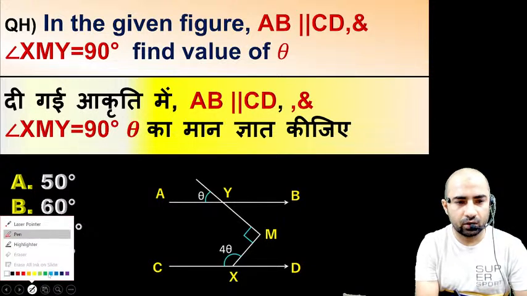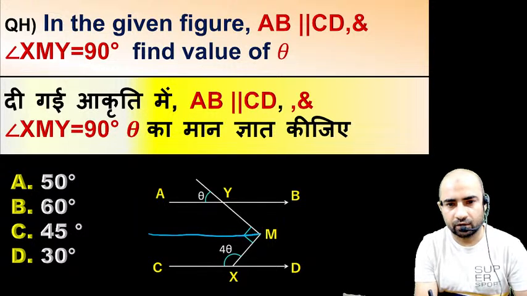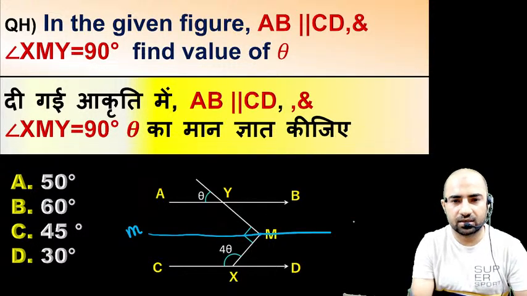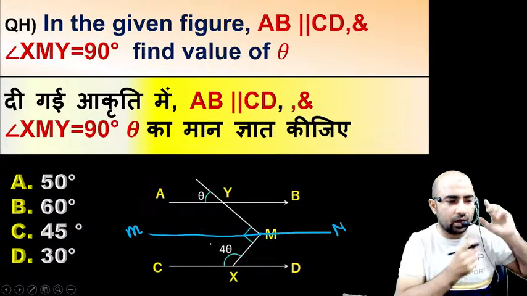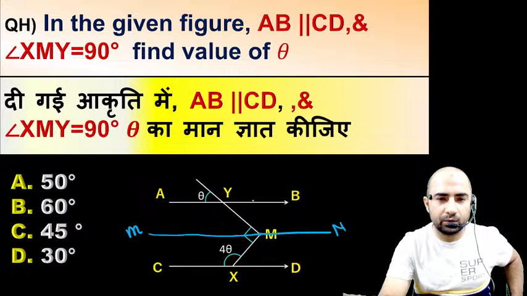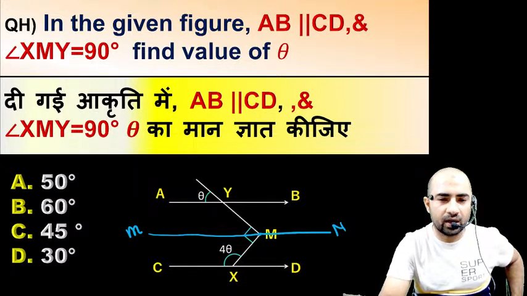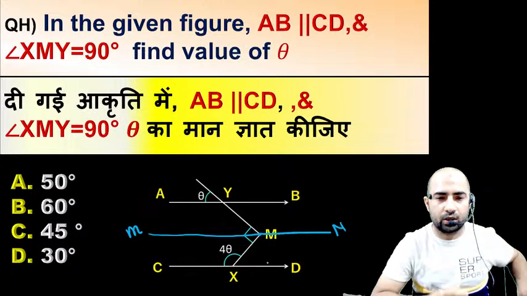So just draw a line which is parallel to AB and CD. So just draw a line from this point, and name this line MN. Just draw a line MN which is parallel to this AB and CD. Is this okay? Just draw a line which is also parallel to CD and AB both.